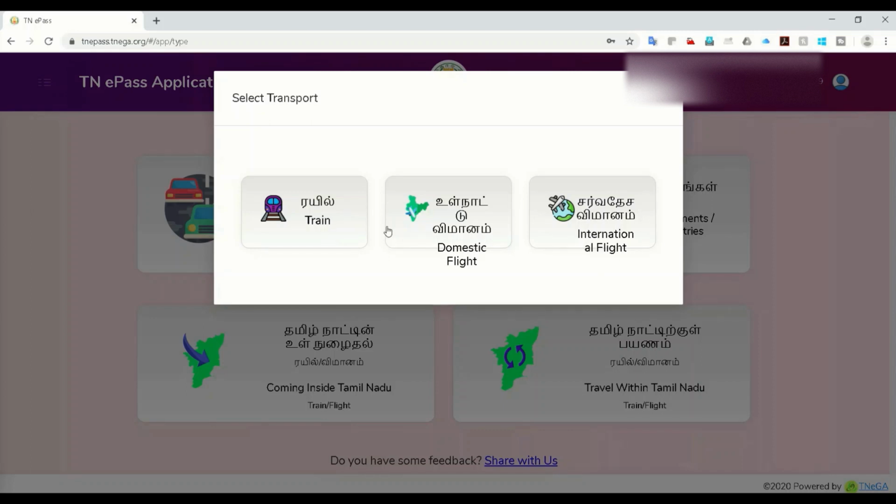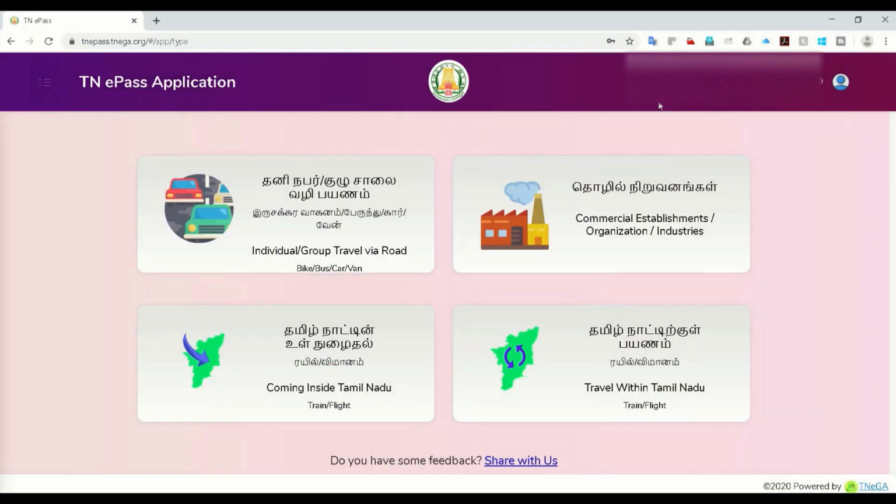You need to have all this information: flight details, flight number, seat number, etc. In case of a train, you need the train number, coach number, and the starting and ending destination details. There are a lot of things. It's a comprehensive site that allows users to apply from all directions, whether traveling from abroad or within India, by flight or train. Everybody has the option to apply here.